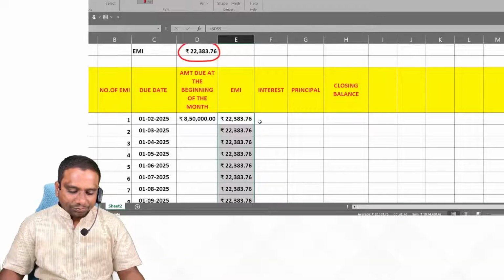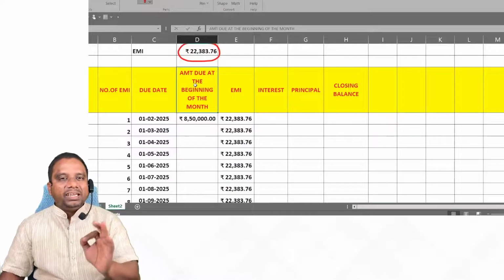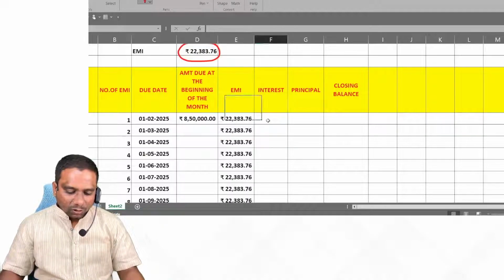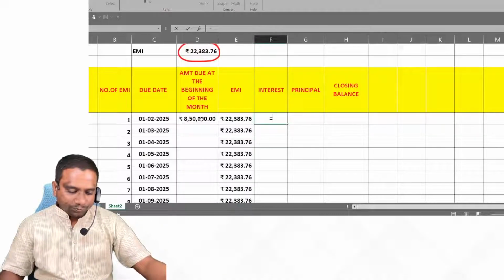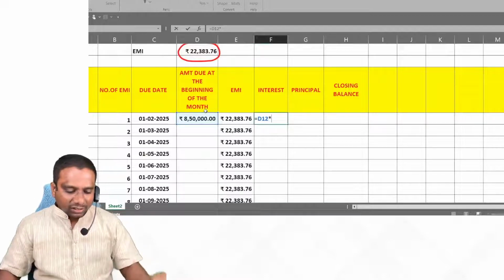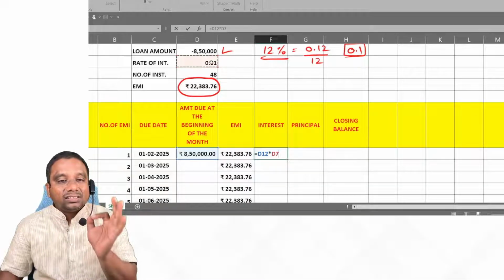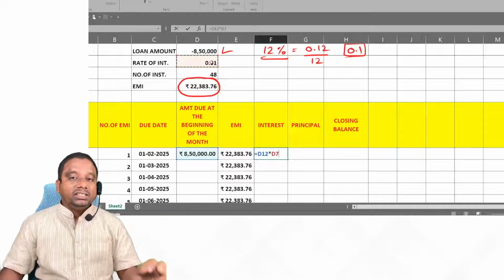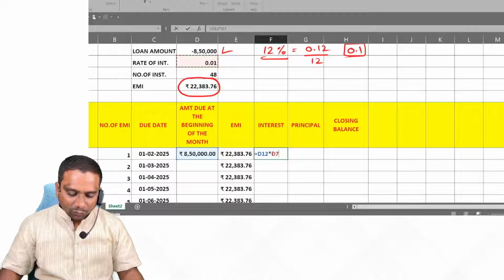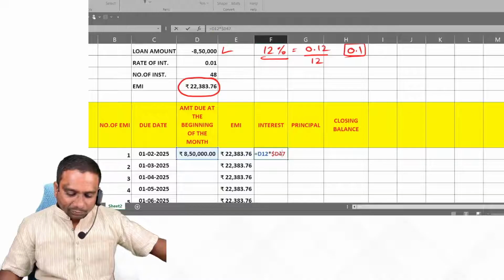Next one, interest. Interest is calculated on the amount at the beginning of the month, right? Now, how do we calculate? It is equal to the amount into the interest rate. Interest rate is how much? This one. And this interest rate is also fixed. For that, what we have to do? Freeze this cell also. That's it.